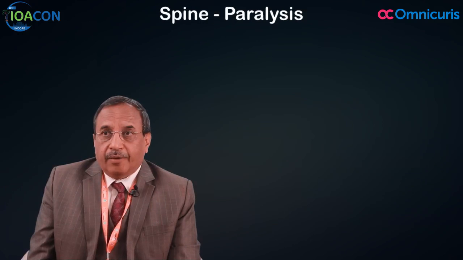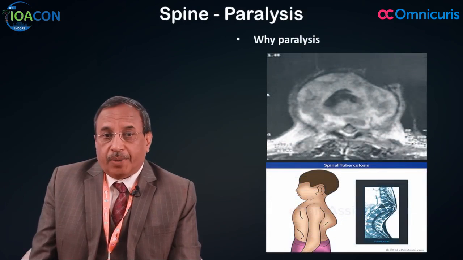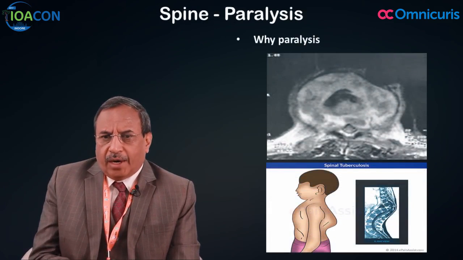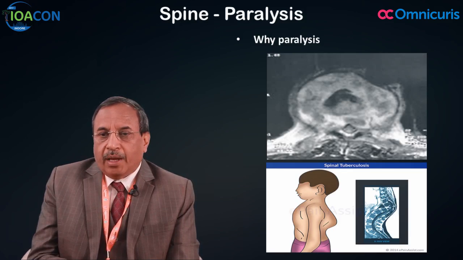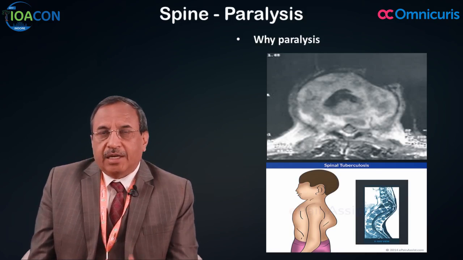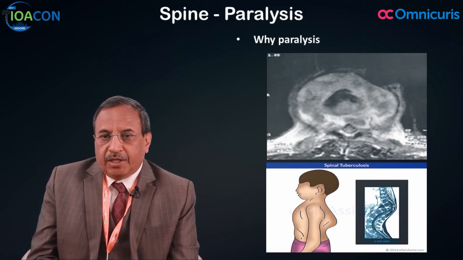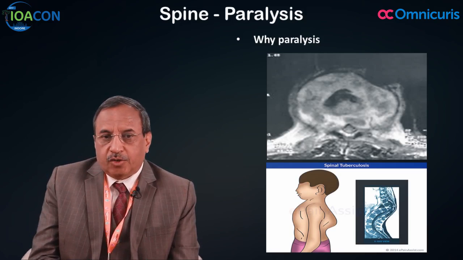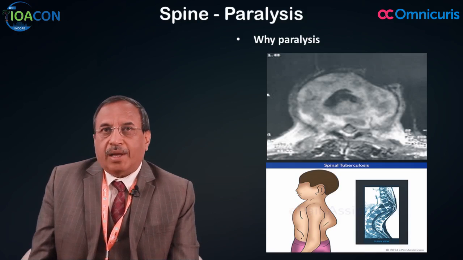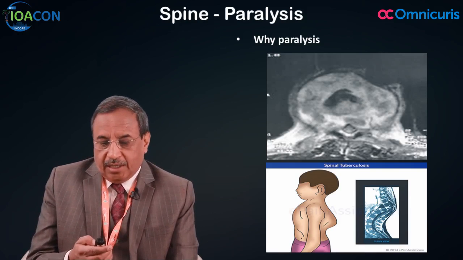Now, when the spine is affected, it can even give rise to paralysis. Why does it cause paralysis? To understand this, the vertebral column has bone in front and bone behind, and in between the two there is a spinal cord running from the head to the tail of the body, which carries the nerves to the different parts of the body. If this bone is destroyed, then the diseased tissue enters all around the spinal cord, gives rise to pressure on it, and causes paralysis. So, you have to understand how dangerous this disease is.